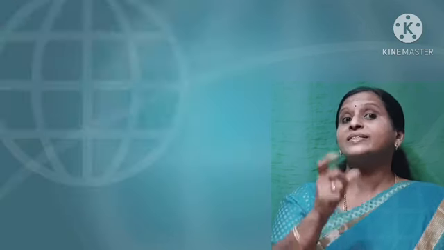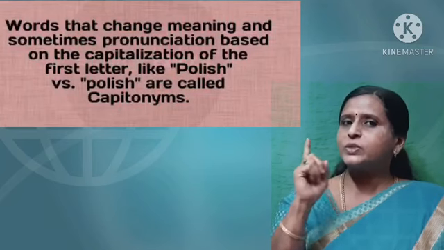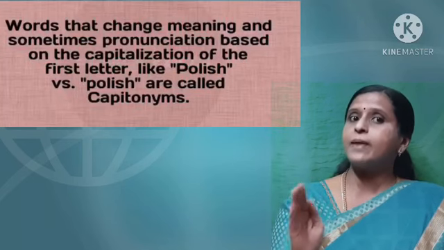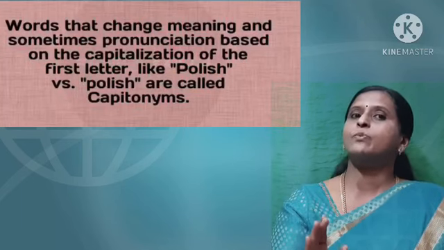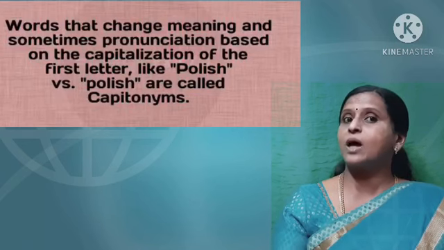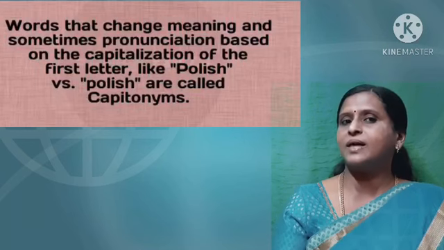What are these capitonyms? A same word, children, when it begins with a capital letter, it will mean one thing. When the same word with the same spelling begins with a small letter, it refers to another thing. See how tricky it is? Now do you understand how important these capital letters are?